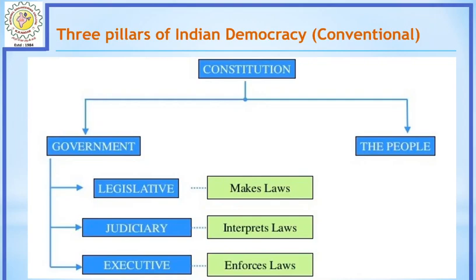So the judiciary will review the laws and can make changes and interpret the laws. And finally, the executive has the total power and responsibility for enforcing the developed laws. So these are the short responsibilities of the three important pillars of our democratic system.